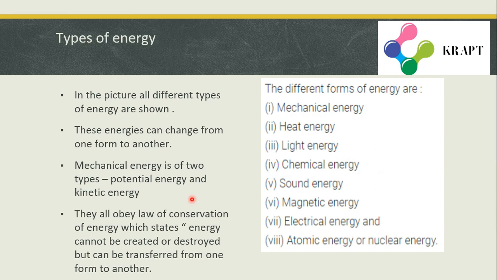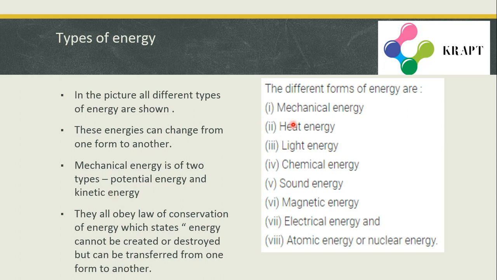So in this picture you can see the various kinds of energy. Mechanical energy. Mechanical energy is the common energy which is always there in us, while we move or while we stay in one place. Mechanical energy is of two types, potential energy and kinetic energy. About this you will be seeing in the next slide.